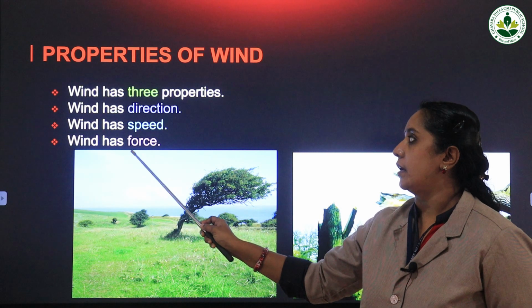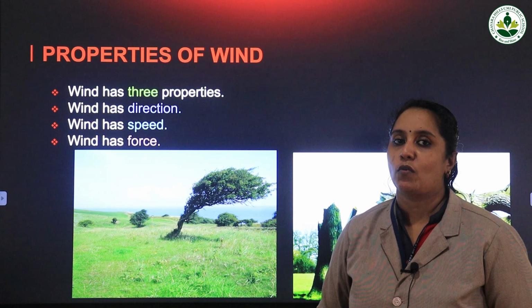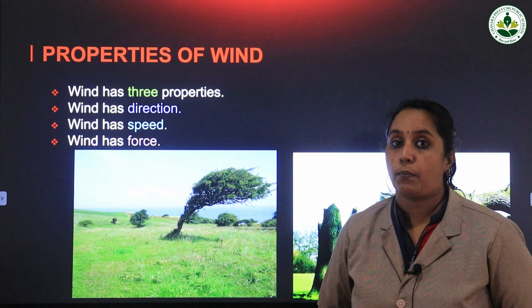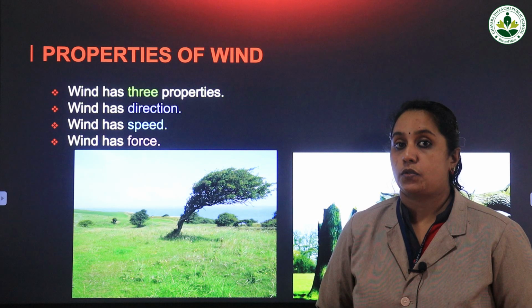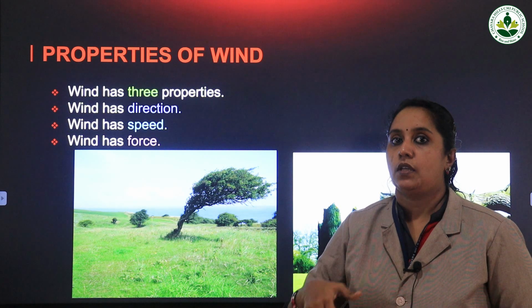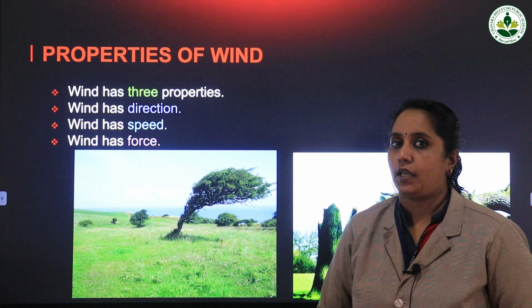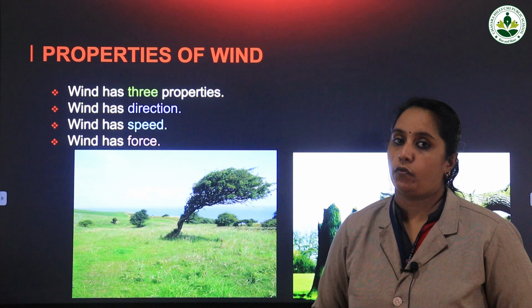Now the third one, wind has force. What is force? Suppose you want to lift a heavy box. What do you need? You need to apply some force on that, isn't it? You need to have energy so that you can lift that box. That means we have to exert some force on that. Like that, this wind comes with high force.